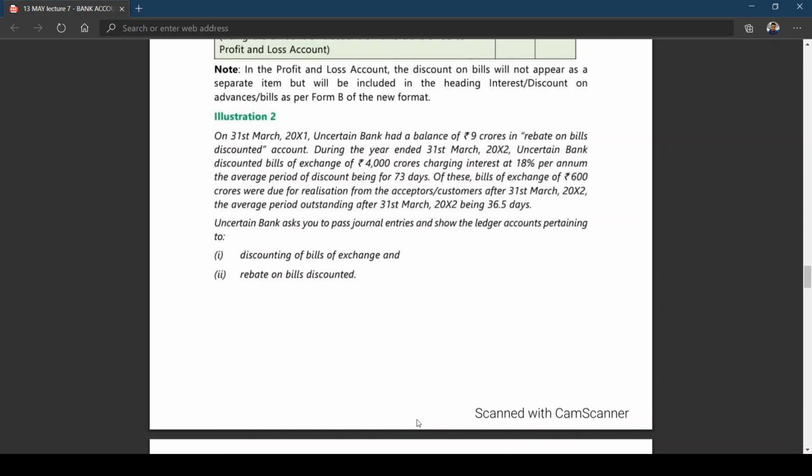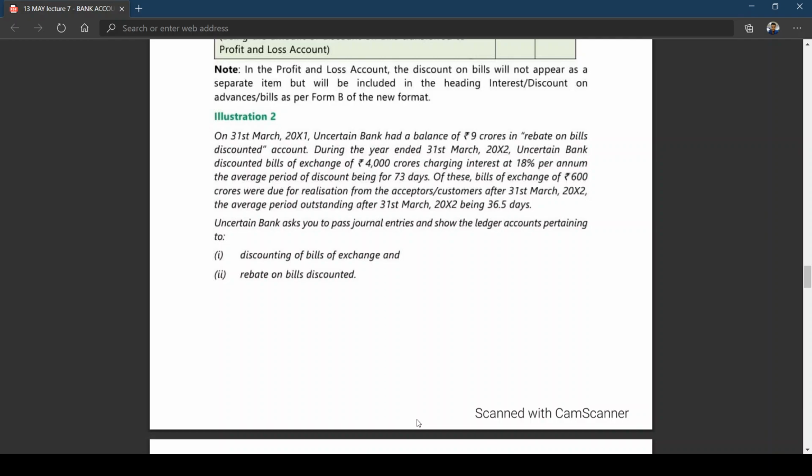On 31st March 2011, Uncertain Bank had a balance of 9 crores in rebate on bills discounted account during the year ended 31st March 2012.